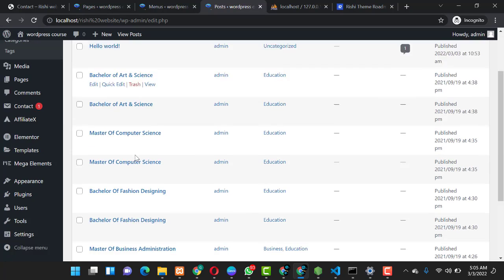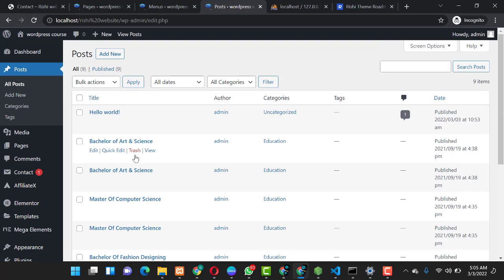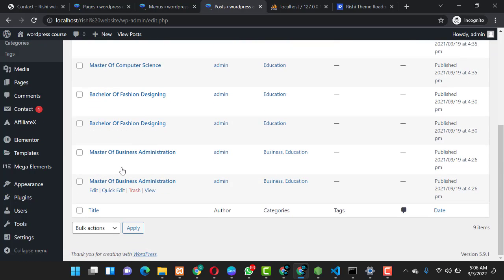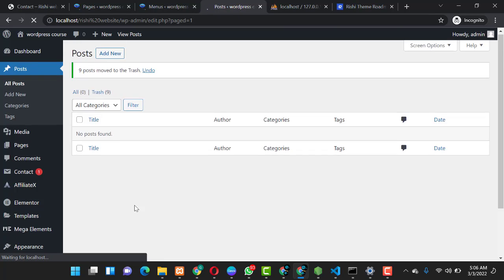So when you go to all posts, when you get this website, you are just trying to customize the website to fit your niche. So I can advise you delete all the posts that are here, and when you want to create your own post, you can create your post with respect to what you want. So I can just select everything. You click on this drop down, you can move to trash, and then you apply. So it will load for a while and delete all these posts that you have there.